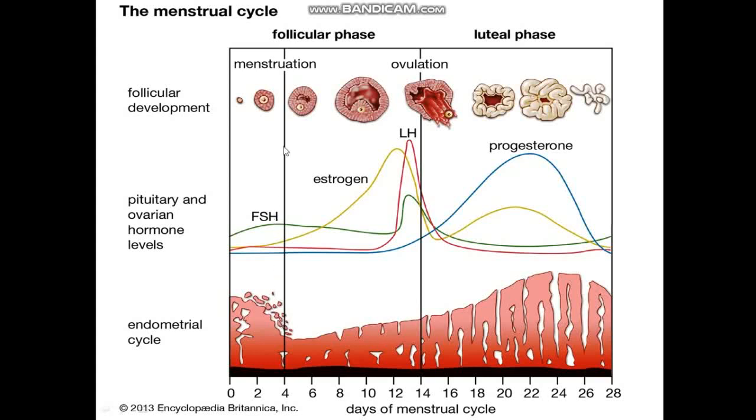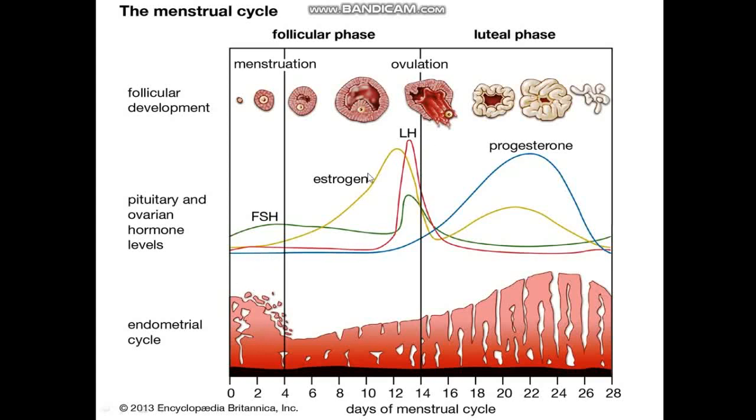The second phase of the menstrual cycle is the follicular phase or proliferation phase. During this phase, the primary follicles develop into mature or Graafian follicles. Simultaneously, the endometrium layer is also regenerated. These changes in the ovary as well as the uterus are brought about by hormonal changes. These hormones are secreted by the pituitary as well as the ovary.